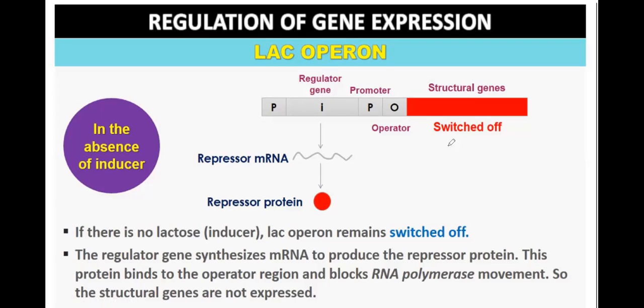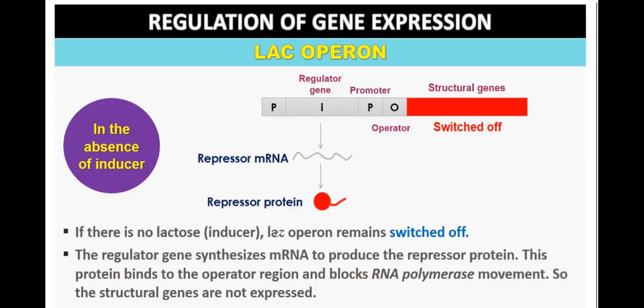So why does it become switched off? When the inducer is absent, the regulator gene produces repressor messenger RNA. This repressor messenger RNA will produce repressor protein. If there is no lactose, meaning no inducer, the lac operon remains switched off. The regulatory gene synthesizes messenger RNA to produce the repressor protein.